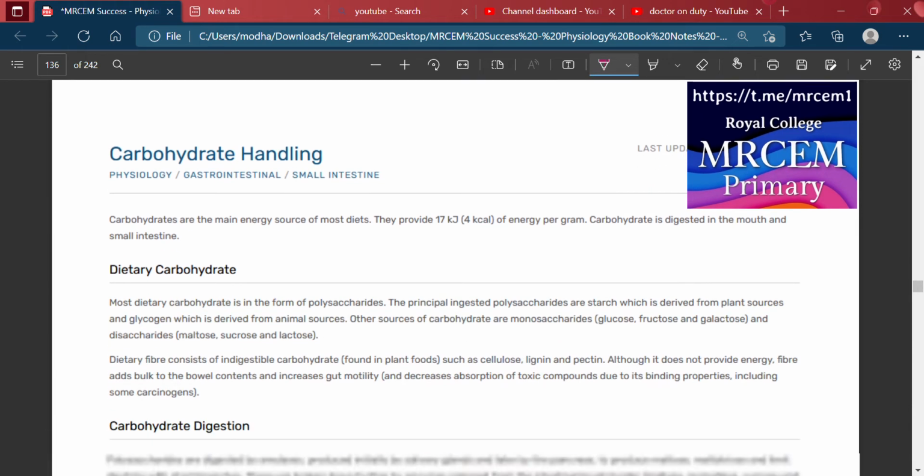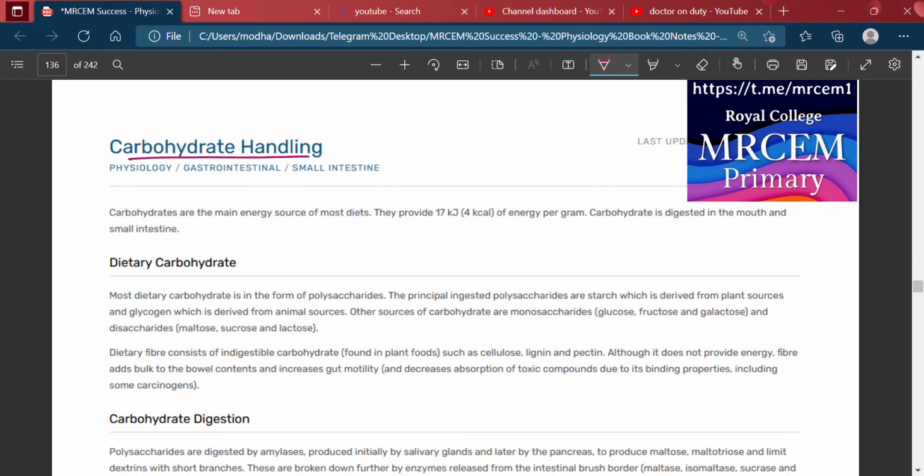So we will discuss now carbohydrate handling. Carbohydrates are the main energy source of most diets. They provide 17 kilojoules or 4 kilocalories of energy per gram.